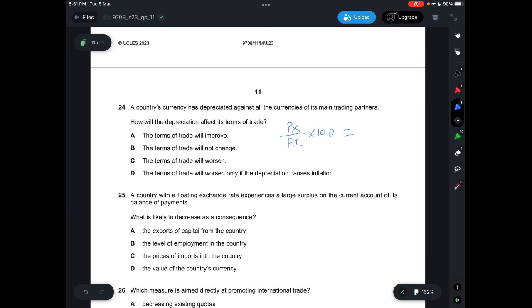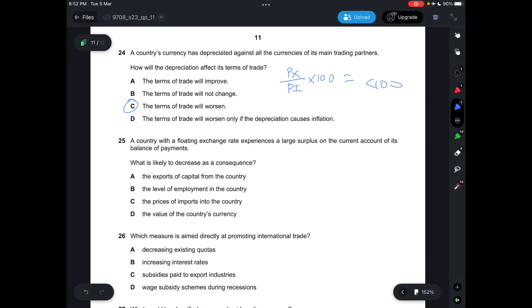B says the terms of trade will not change. C says the terms of trade will worsen, which is correct because your price of exports will now be relatively lower compared to your price of imports. The price of imports will be more expensive, so terms of trade will now worsen, and your number will be less than 100.